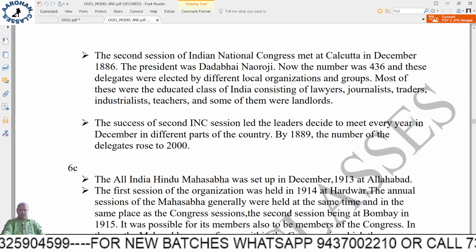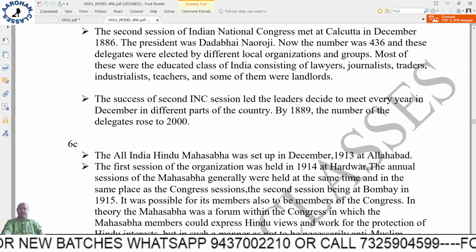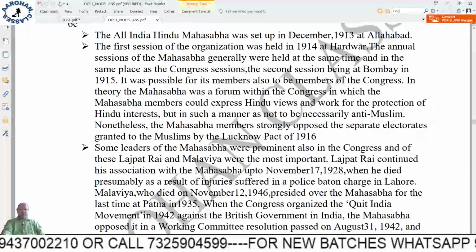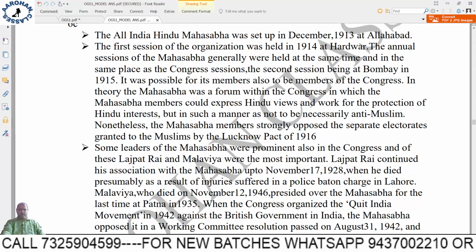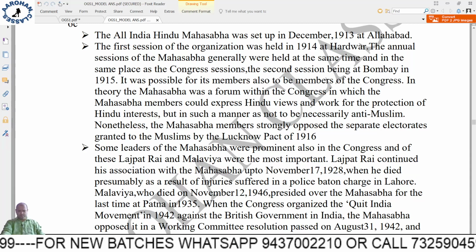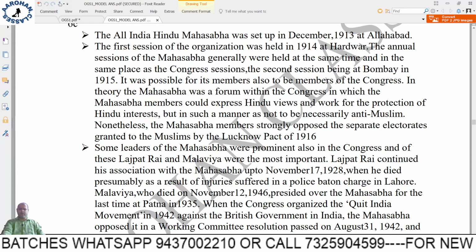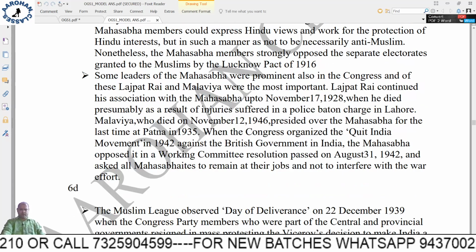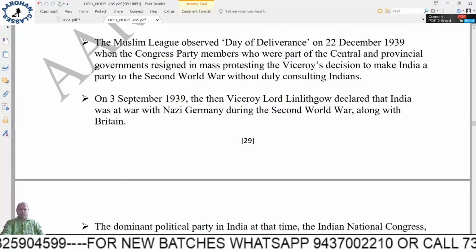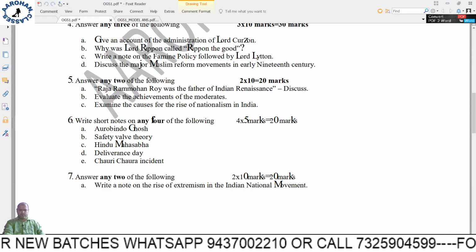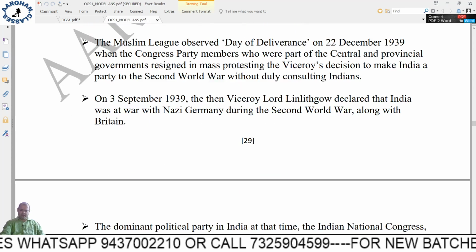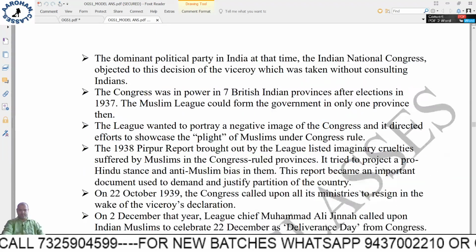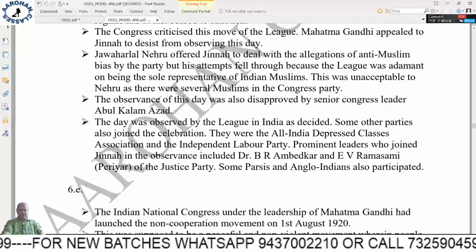Okay, next, the Hindu Mahasabha. So this is a 5 mark question, so lot of things are given, but you have to write for 3 minutes. Hindu Mahasabha, okay, just like the All India Muslim League. Okay, similarly the All India Hindu Mahasabha, where it was formed and what were the actions, what they did and all those things you can write. Okay, and also the day of deliverance, or the deliverance day, which was declared by the Muslim League. Okay, so the entire history of that has been given.